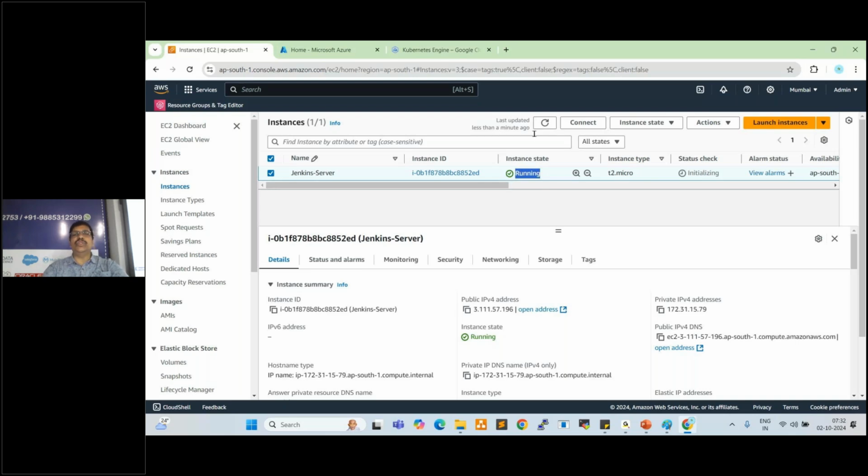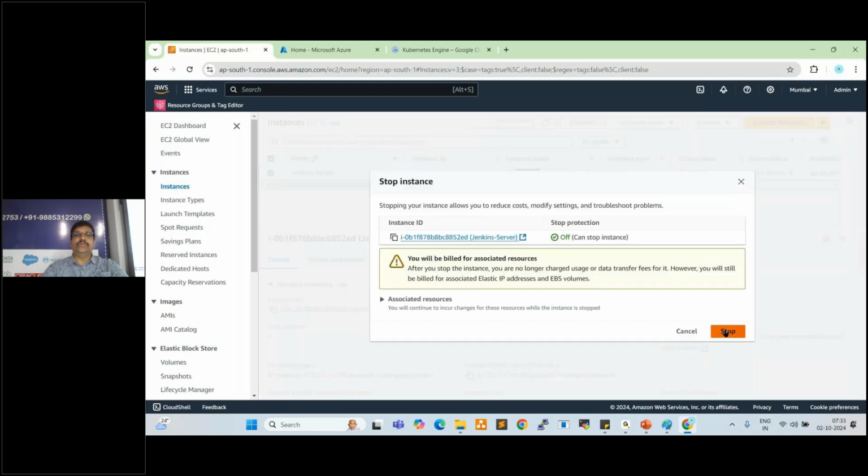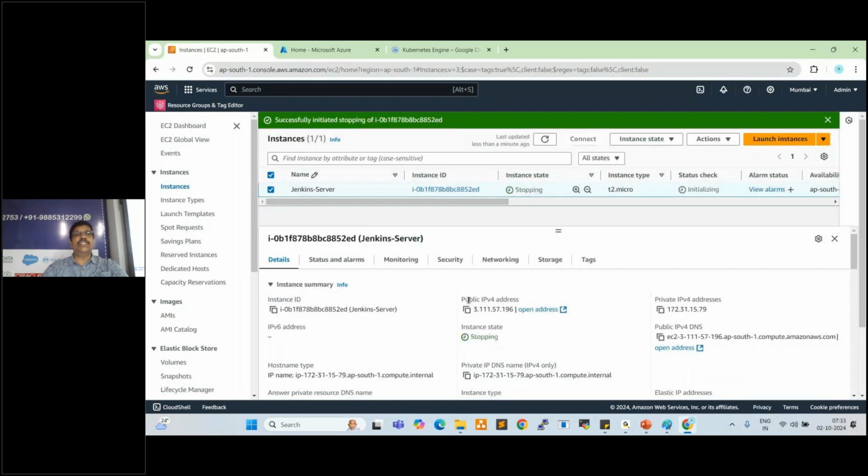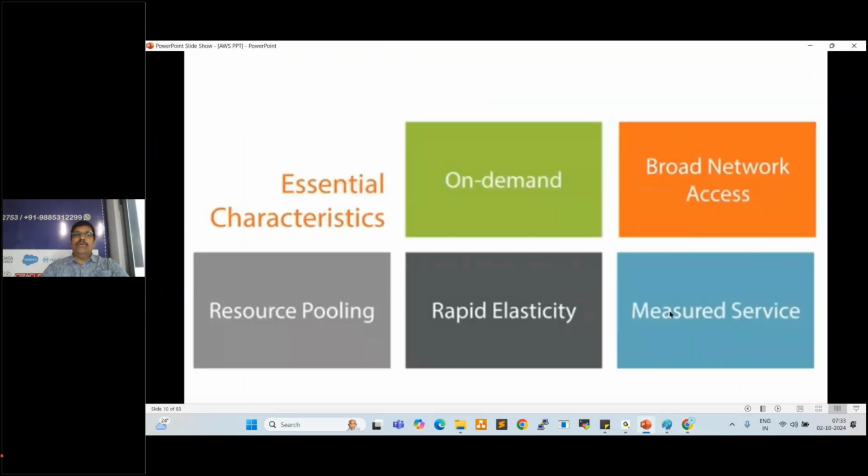Whenever I want to stop this, I can stop instance. Stop. Now it is stopping, right? So here resource pooling means we can reuse n number of times. We can create the resources and reuse them n number of times.